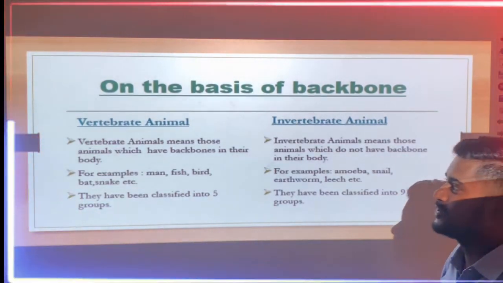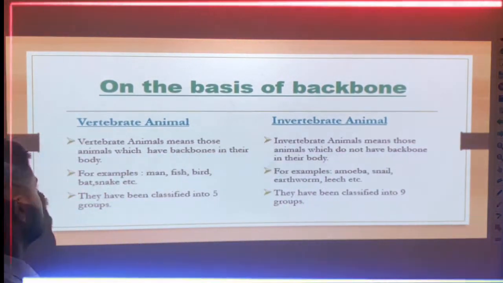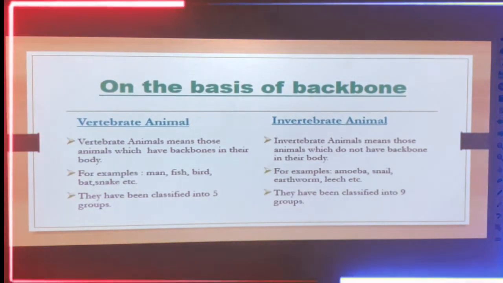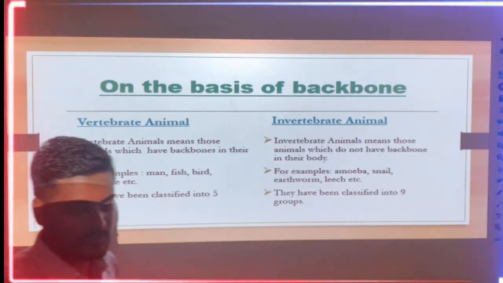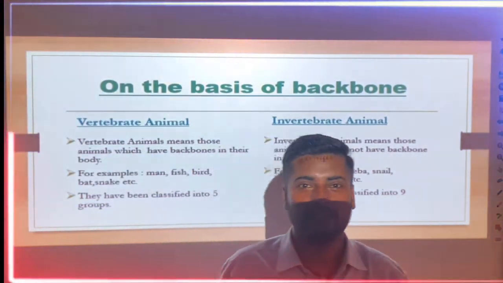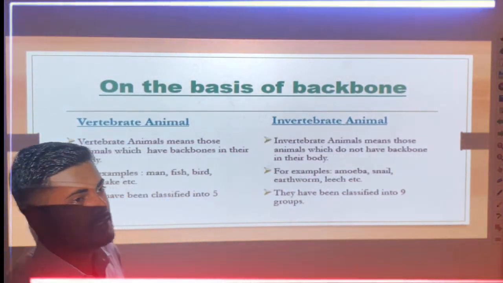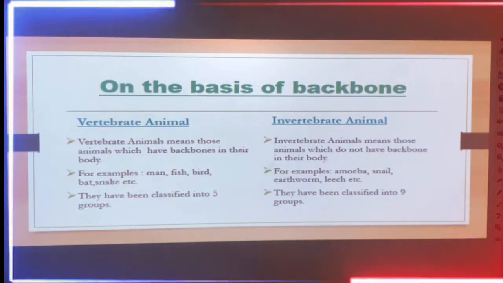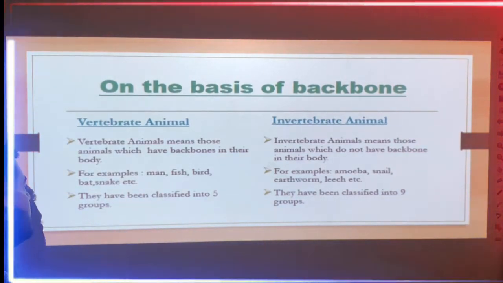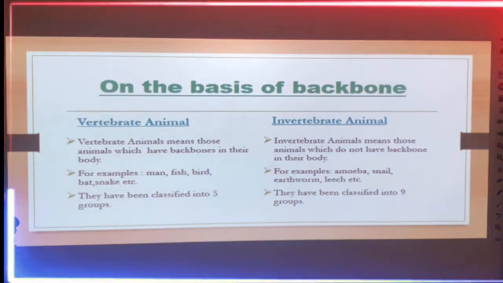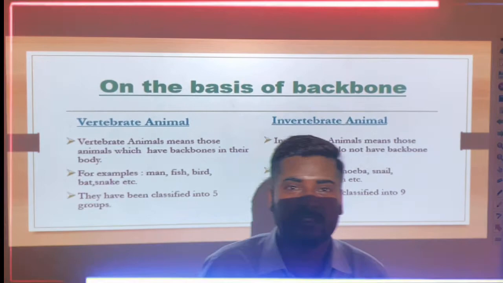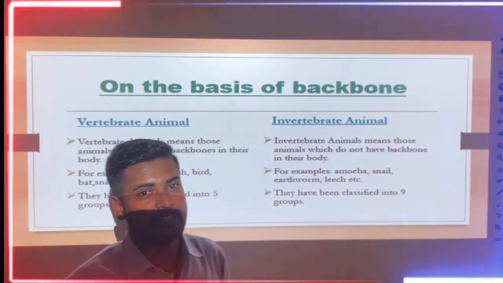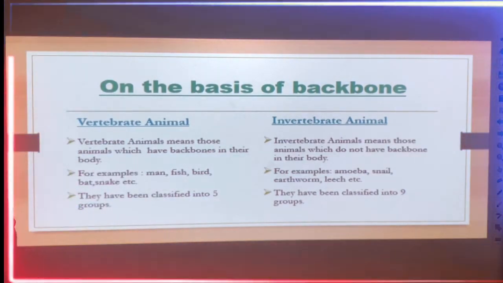But what is the actual meaning of vertebrate animals? You can see the definition: vertebrate animals are those animals which have a backbone in their body. It means that if they have a vertebral column in their body, then they are vertebrate animals. You can take examples like man, fish, bird, bat, snake, etc. And this vertebrate group has been classified mainly into 5 groups.